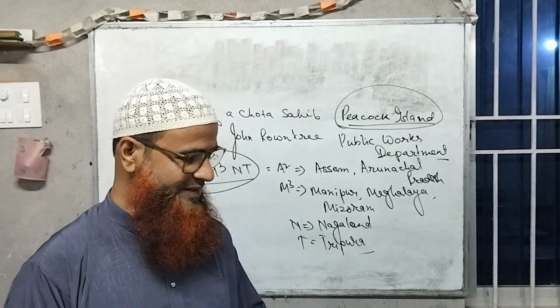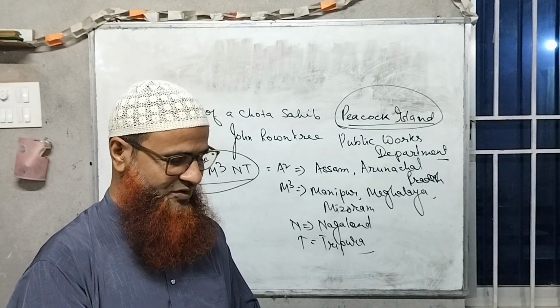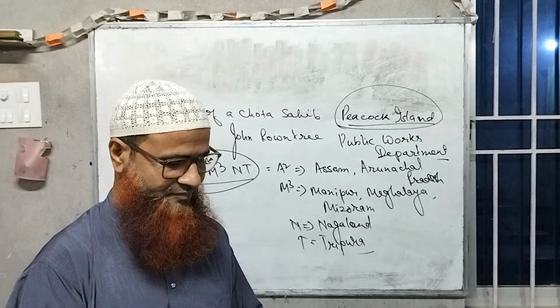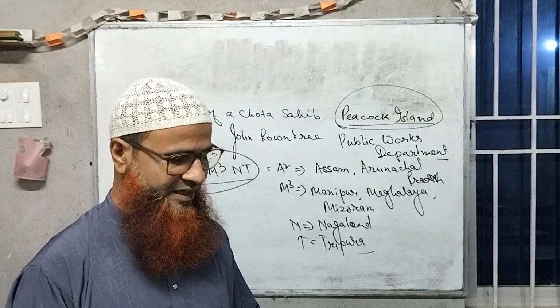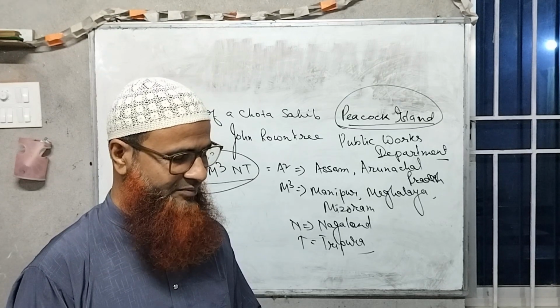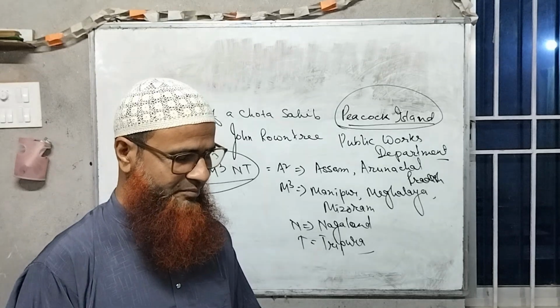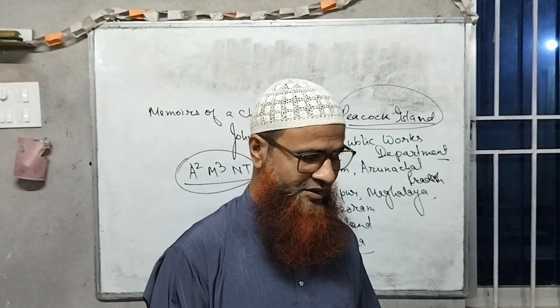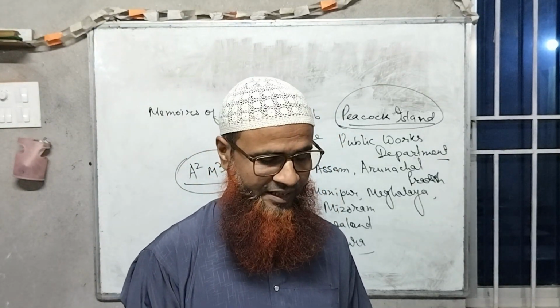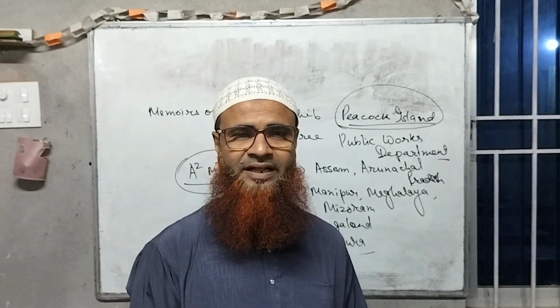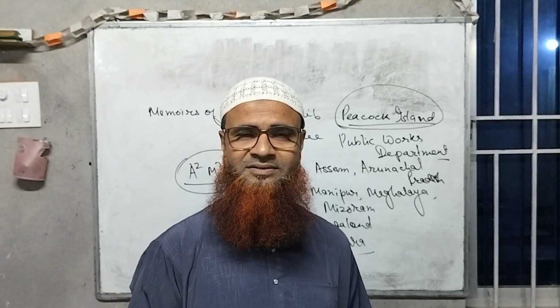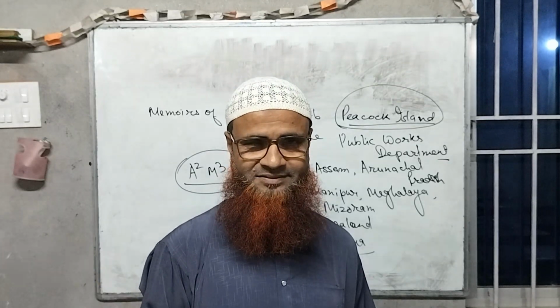And as the cold weather advanced, the Brahmaputra shrank, and the distance between Peacock Island and the mainland grew less until by the end of the hot weather, only a narrow dividing channel remained. So when there was a rainy season, there was a great distance.